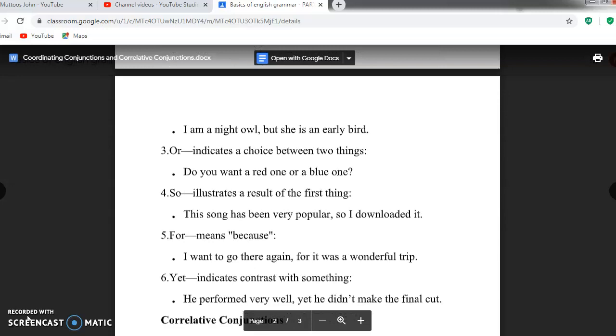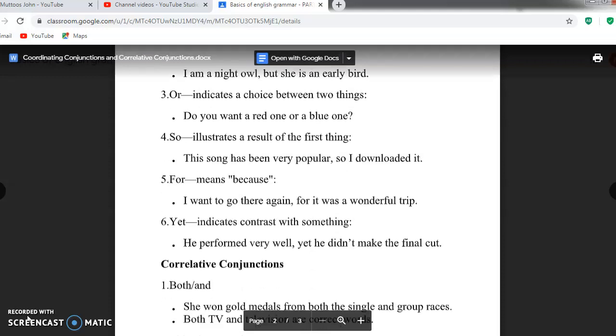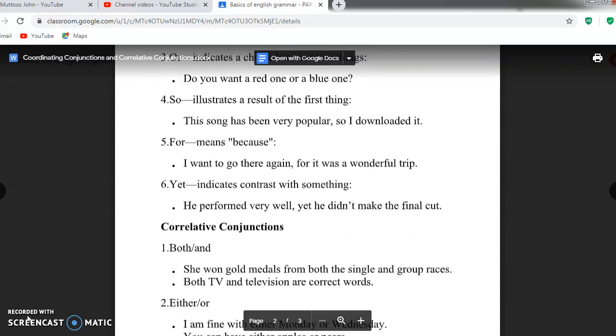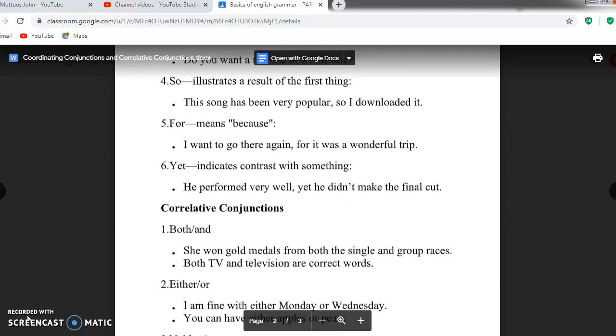Or, it indicates a choice between two things. For example, do you want a red one or a blue one? Next conjunction, so, illustrates a result of the first thing. This song has been very popular, so I downloaded it.